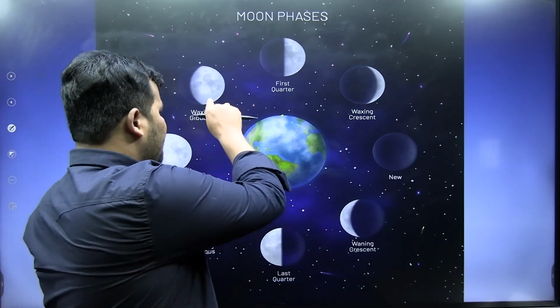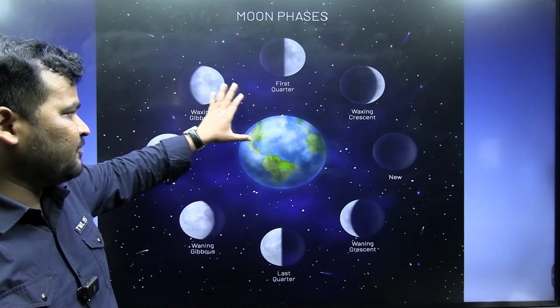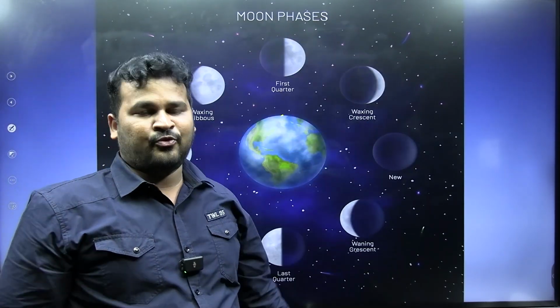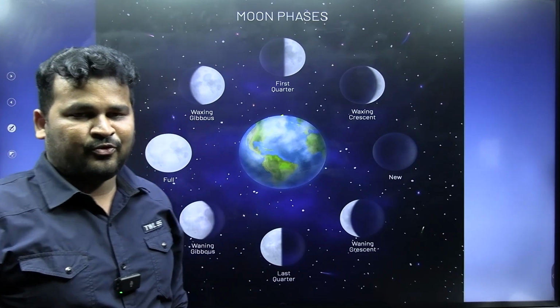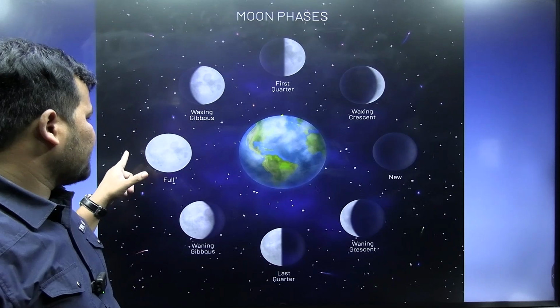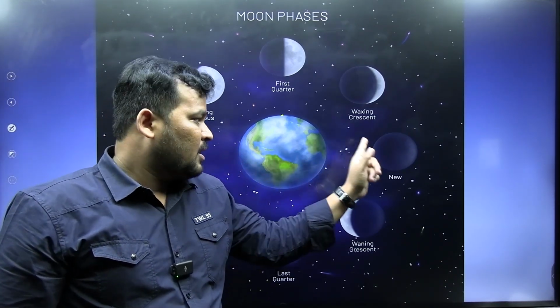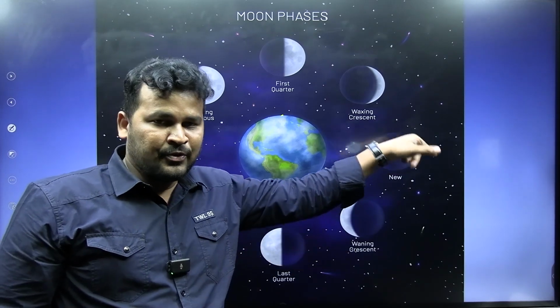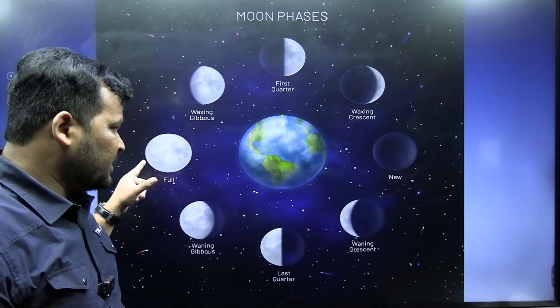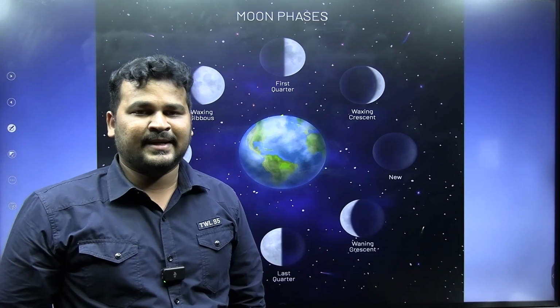Then after that, waxing gibbous. So these are the moon phases. Right? And in between full moon or Paurnami, and Amavasya or new moon, the time gap is approximately 14 days.